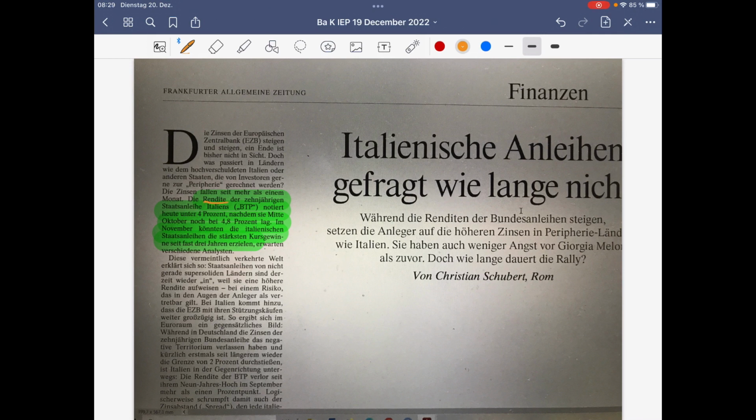So we see falling yields, going back from 4.8 to 4%, due to more demand and increasing prices. And that's a new development, what we see in Italy. That, of course, makes it simpler for the new government to come up with new debts.